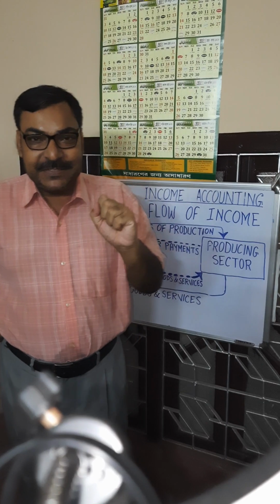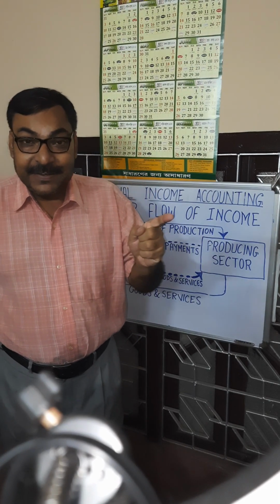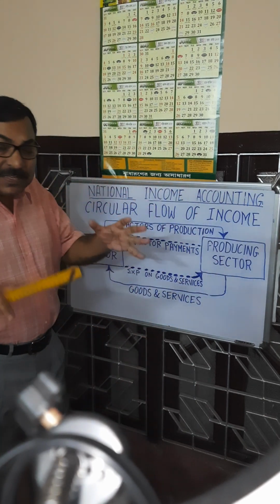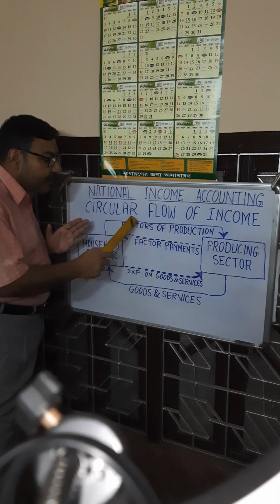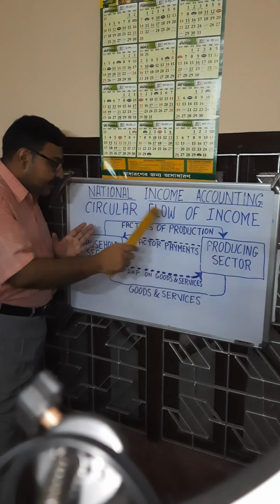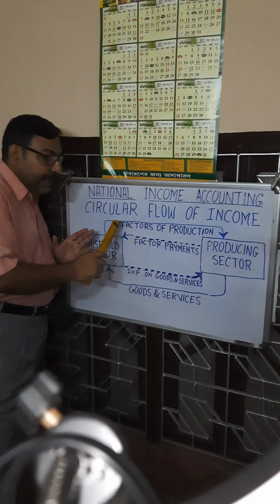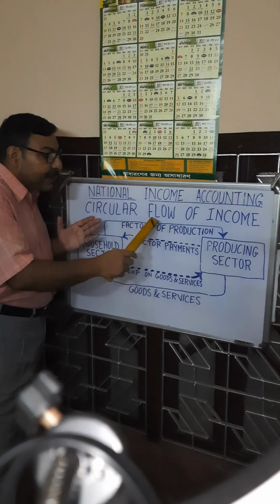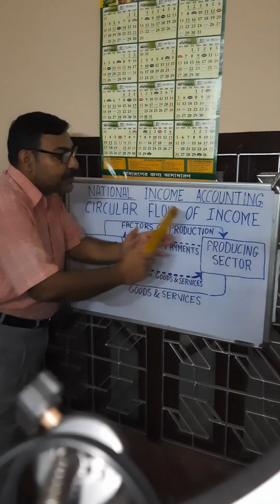These basic or primary factors of production are land, labor, capital, and entrepreneur. These required basic factors of production are flowing from household sector to producing sector, or farms. So there is a flow of factors of production, namely land, labor, capital, entrepreneur from household sector to producing sector.